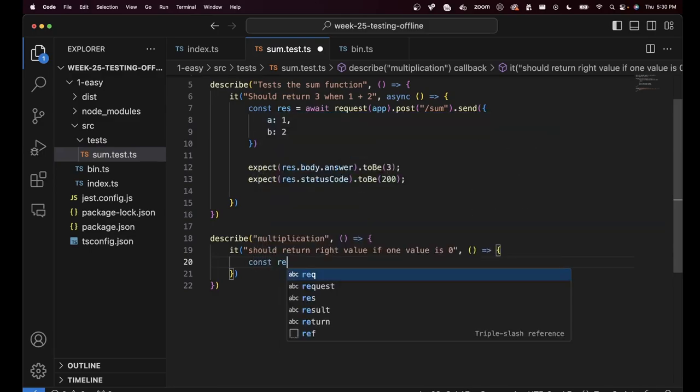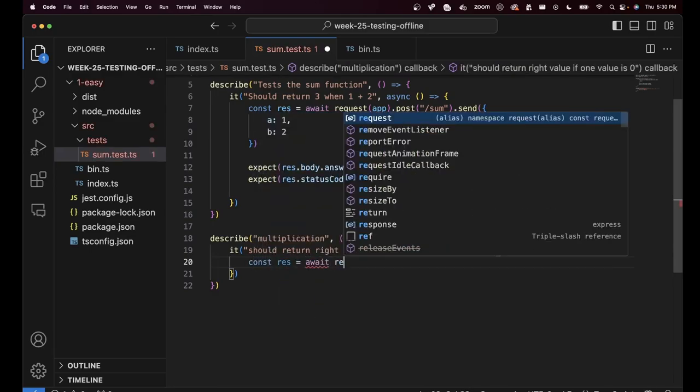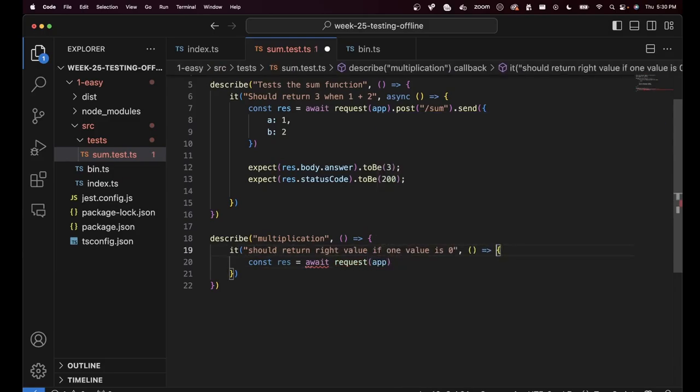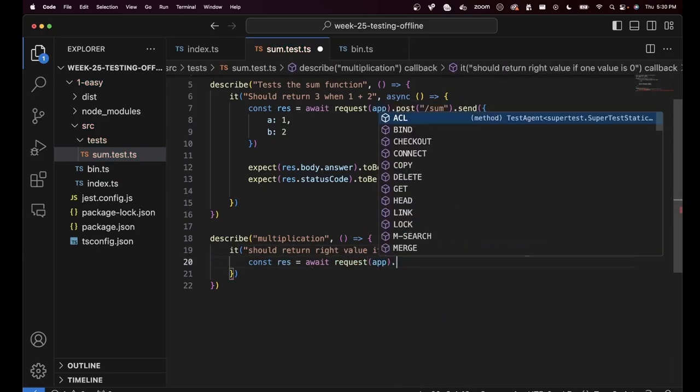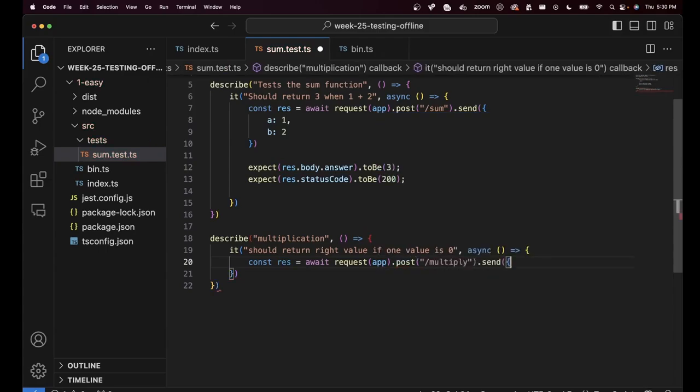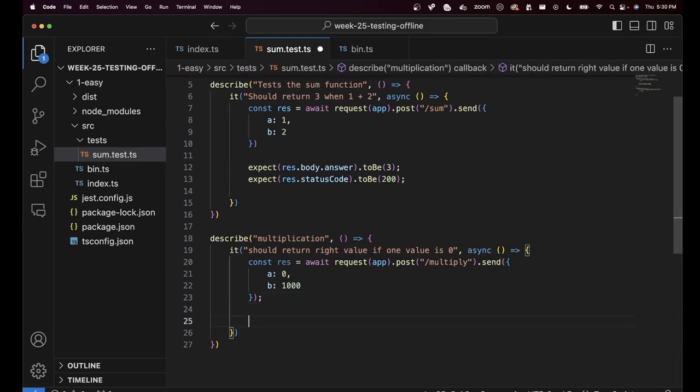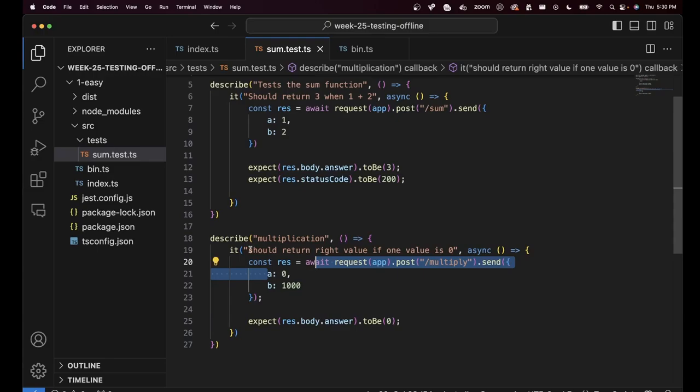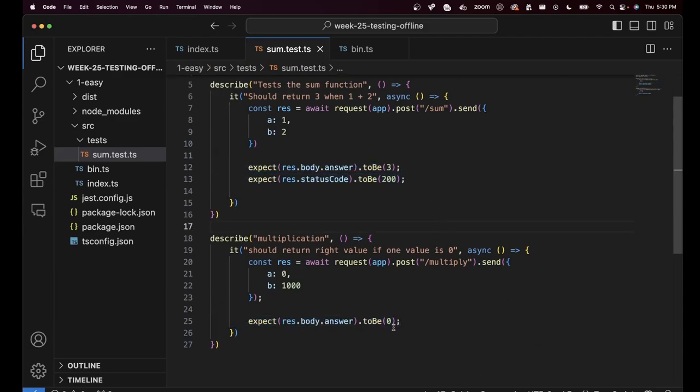And here I'll do a const res equal to await request(app).post('/multiply').send, where A is 0 and B is, let's say, 100. What should the response be? What should I want to assert on now? I want res.body.answer to be 0, because 0 times anything will be 0. And I can, of course, check the status code just like I have here. But let's see if this test runs and succeeds.